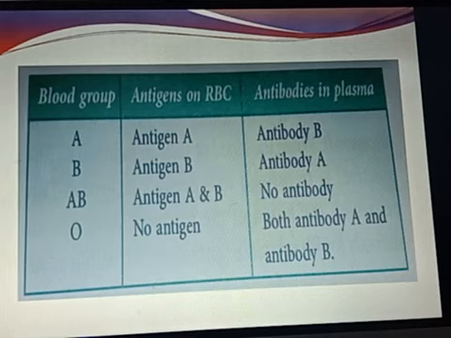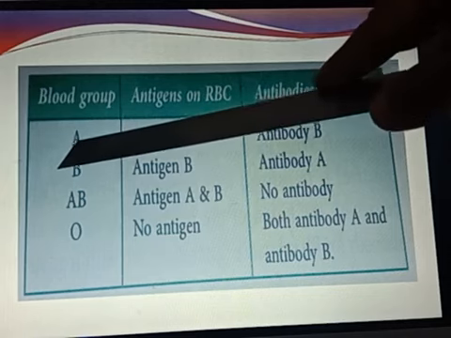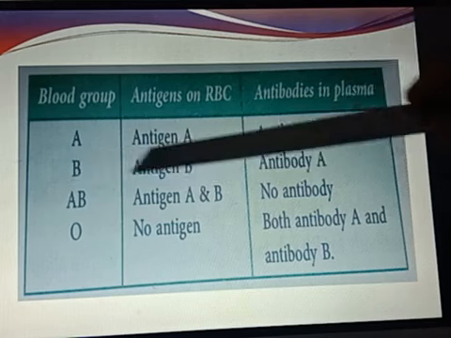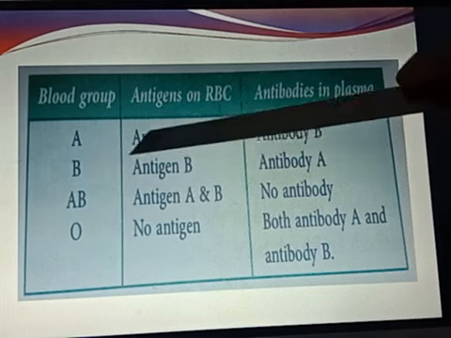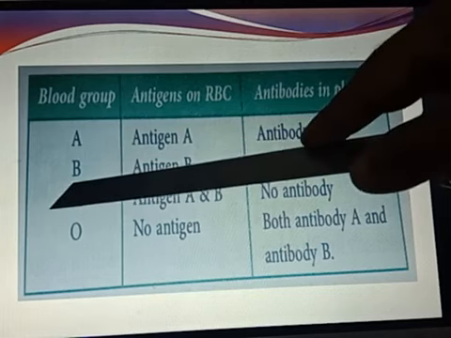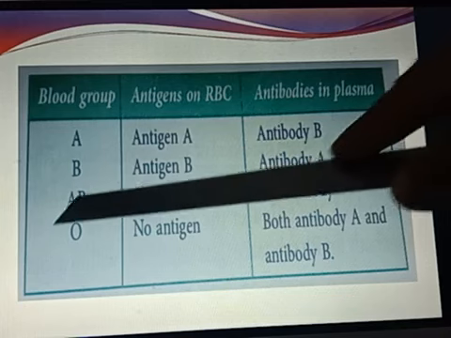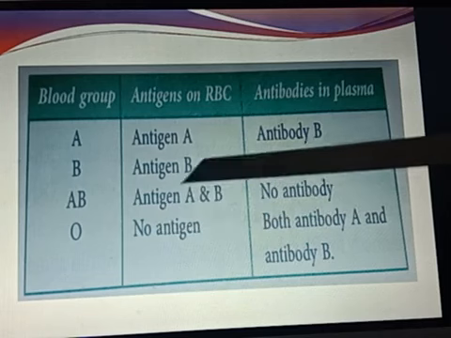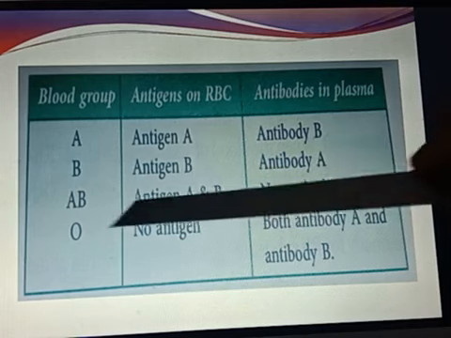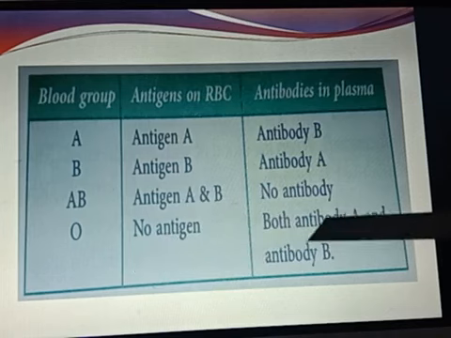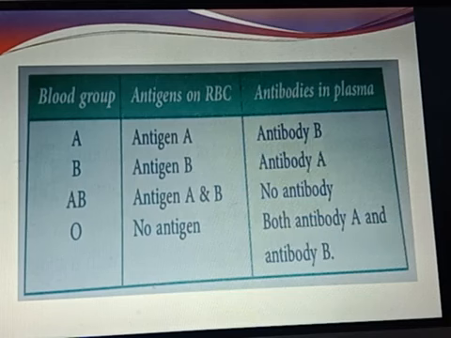How will you remember this? Blood group A, first we have studied antigen, so antigen A will be present. Blood group B, antigen B is present. For antigen A, the type of antibody in the plasma will be B. For antigen B in blood group B, the type of antibody will be A. In the case of AB, both the antigens A and B are present, and when both the antigens are present, no antibody will be present. In the case of O, no antigens are present on the surface of the RBC, whereas in the plasma both antibody A and antibody B are present. So this you will keep in mind.